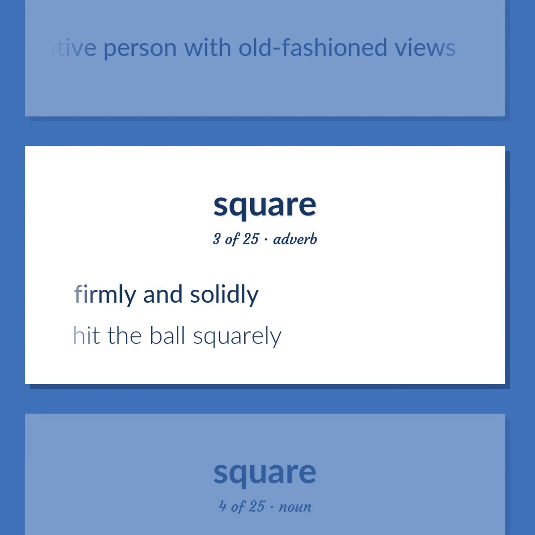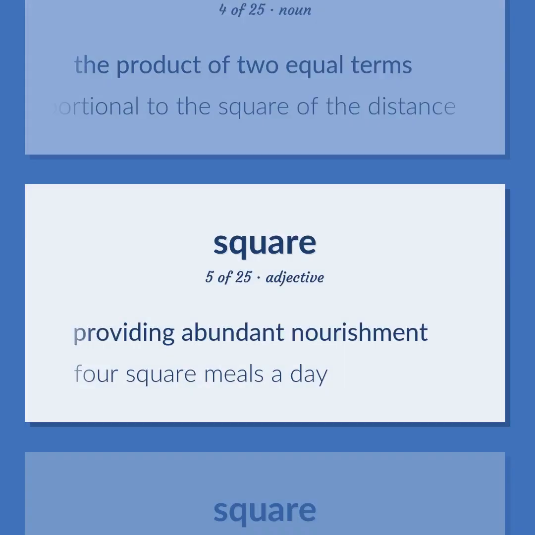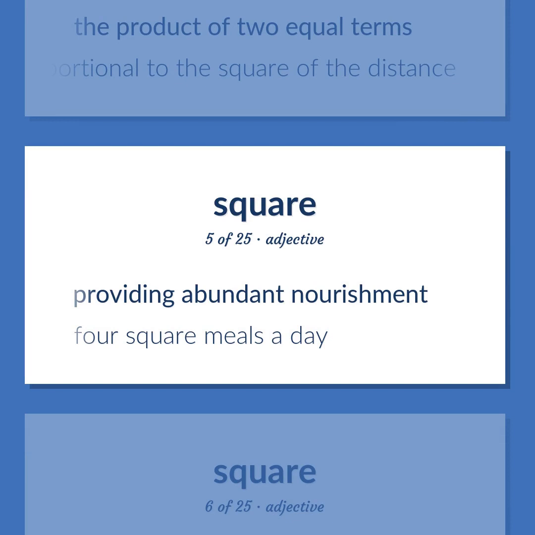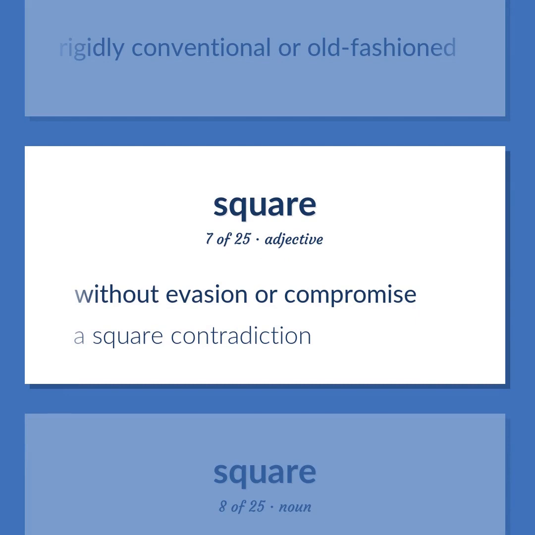Firmly and solidly. Hit the ball squarely. The product of two equal terms. Gravity is inversely proportional to the square of the distance. Providing abundant nourishment. 4 square meals a day. Rigidly conventional or old-fashioned. Without evasion or compromise. A square contradiction.